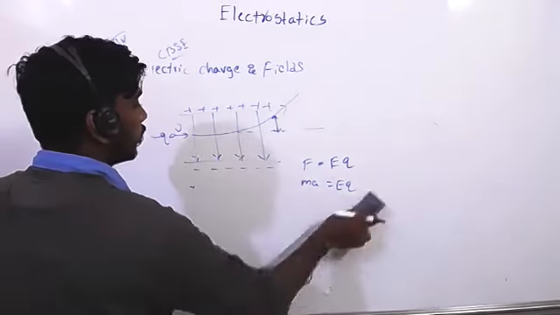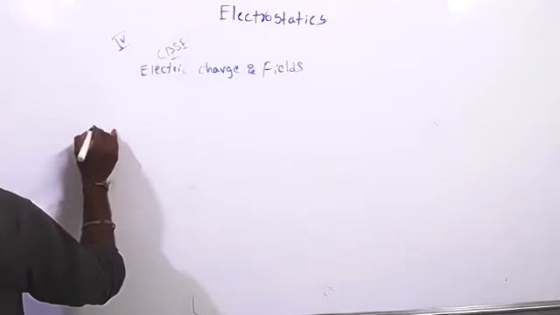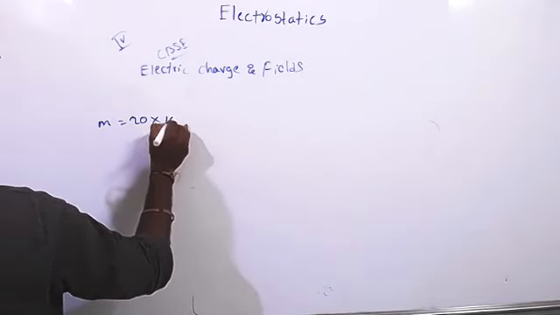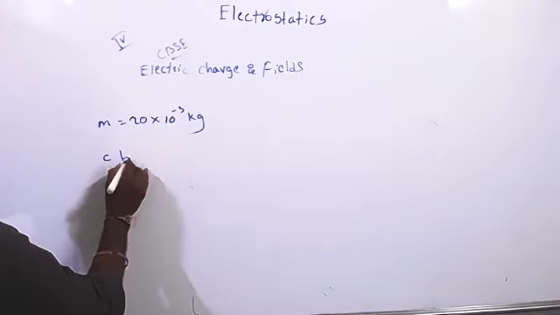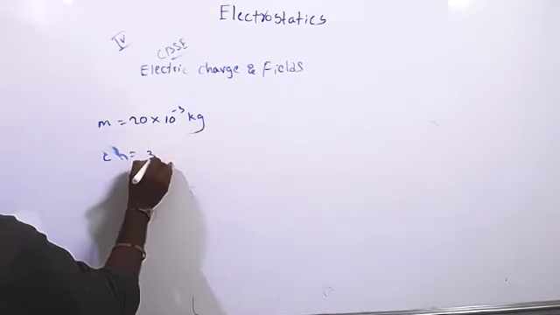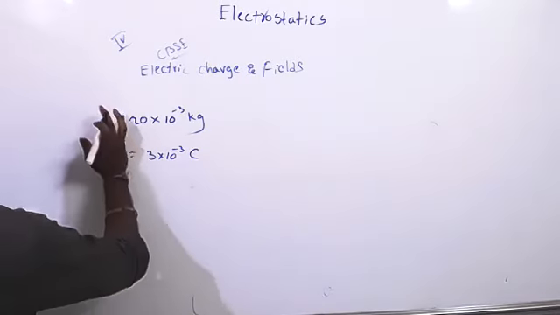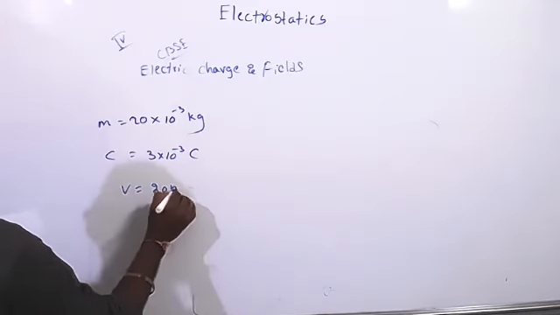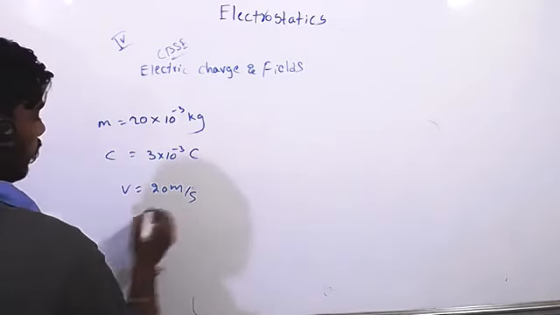A mass m equal to 20 grams has a charge q equal to 3 millicoulomb, that is 3 into 10 to the power of minus 3 coulombs. It moves with a velocity of 20 meters per second and enters a region of electric field of 80 Newton per coulomb.